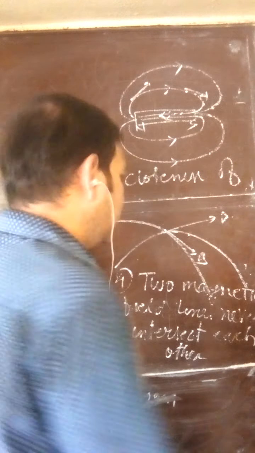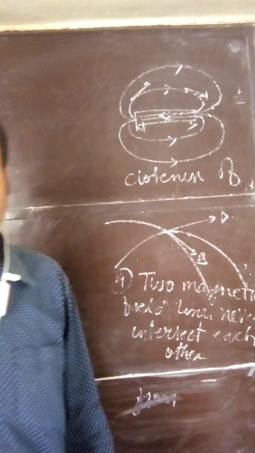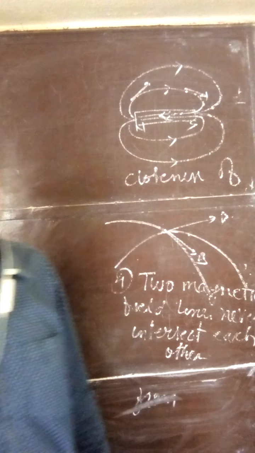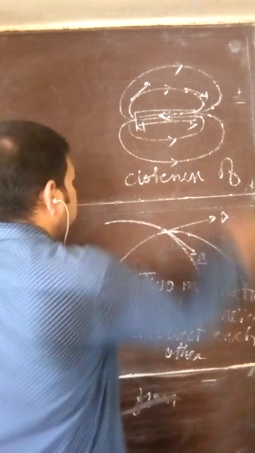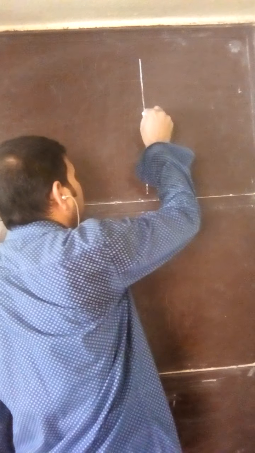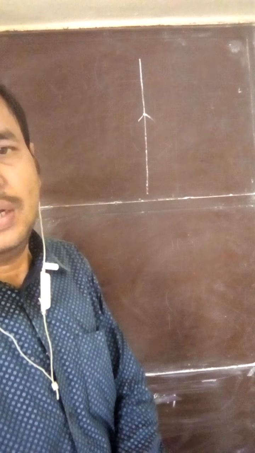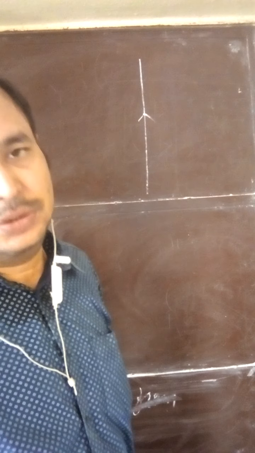So these are the properties which we must know before starting the magnetic effect of current. So these are the points which we have discussed. Now we will start discussing the topic magnetic effect of current. So if a straight current carrying conductor is there, how will you draw the magnetic field lines and what will be the strength and direction?